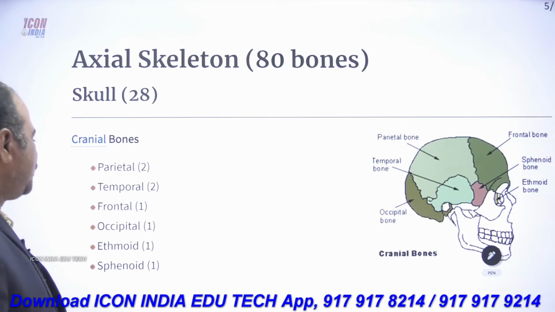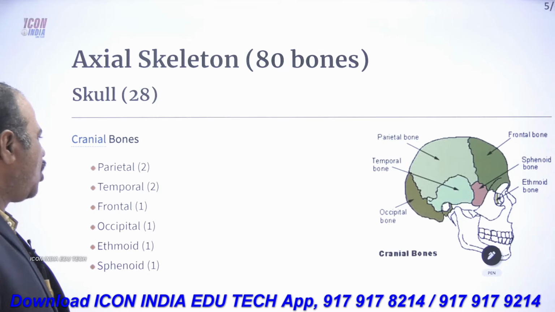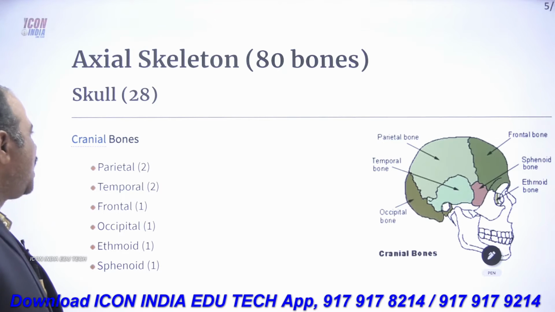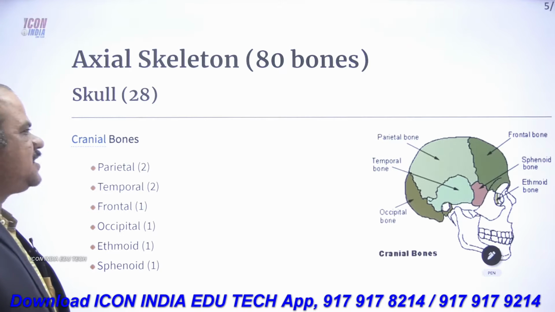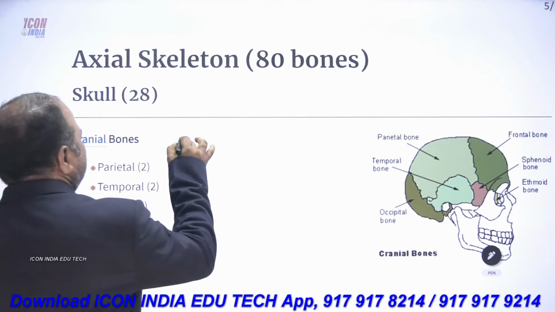But what about the cranial bones? How many cranial bones are present and how many facial bones are present? First of all, we can discuss the cranial bones. Generally, there are 8 cranial bones.